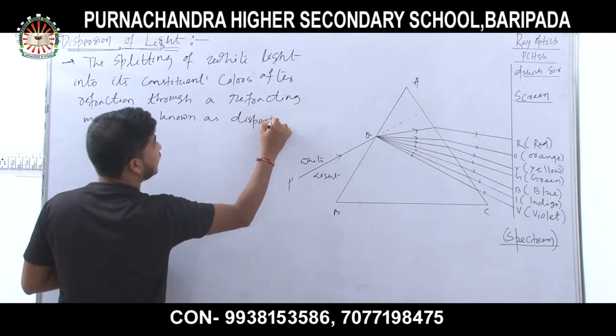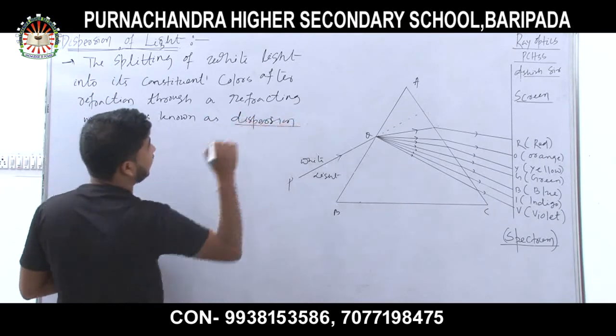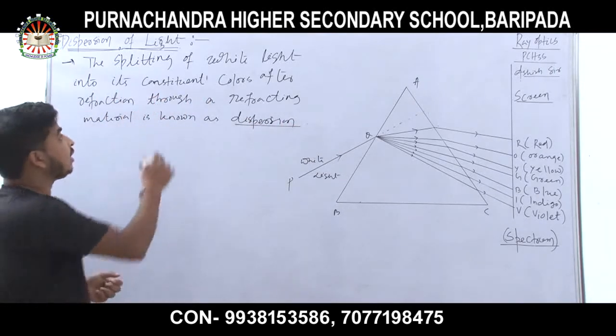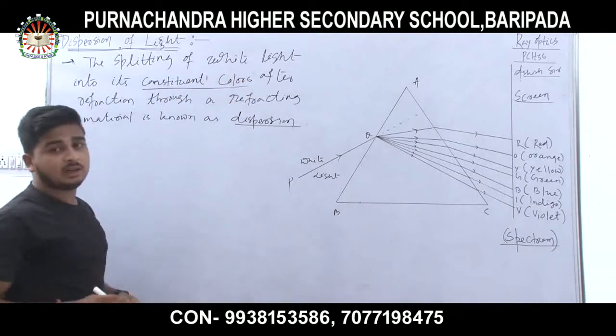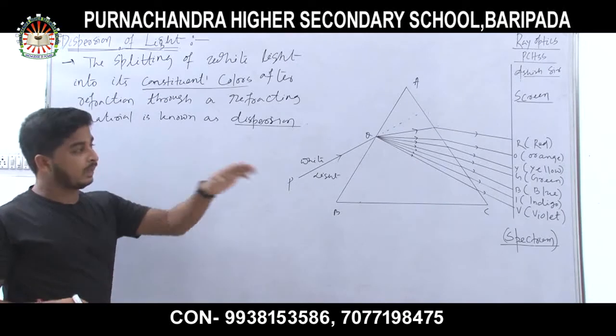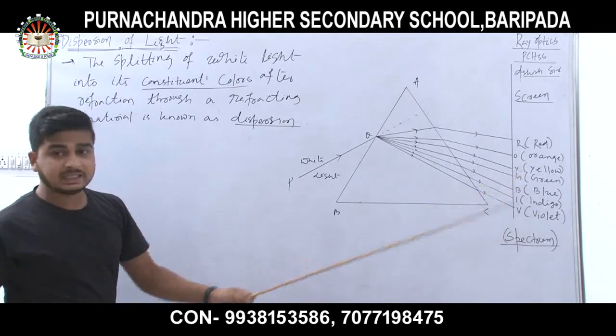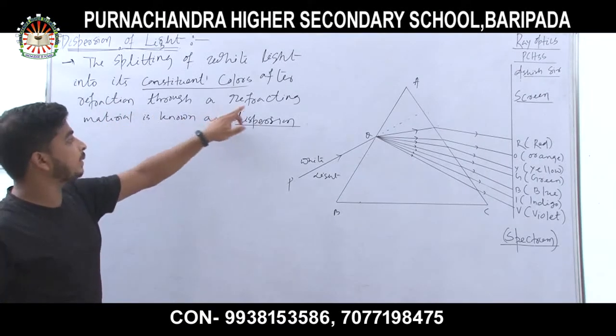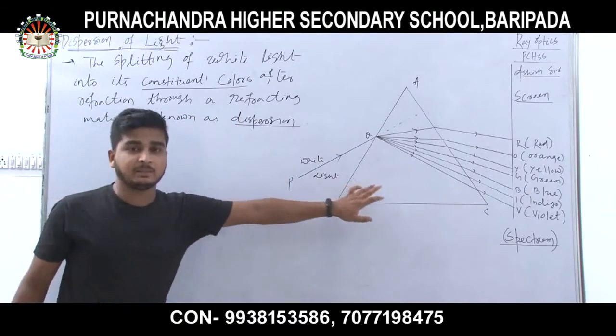Dispersion: the splitting up of white light into its constituent colors. Constituent means the small colors that it is made up of. The individual colors are known as constituent colors, after refraction through a refractive material. Here the refractive material is the prism.